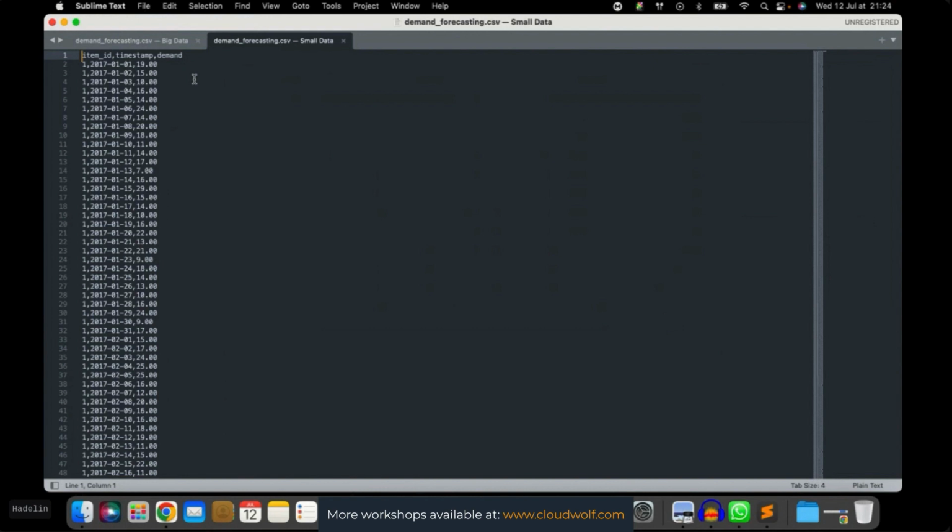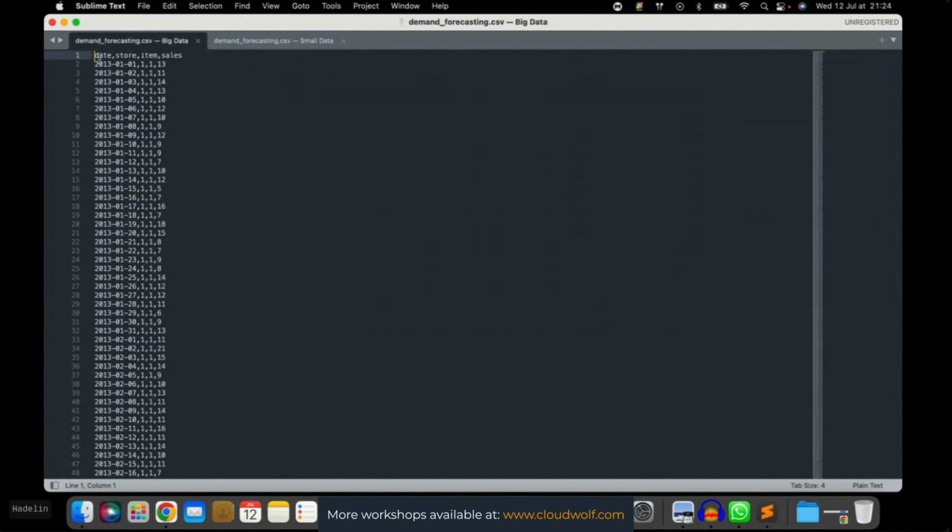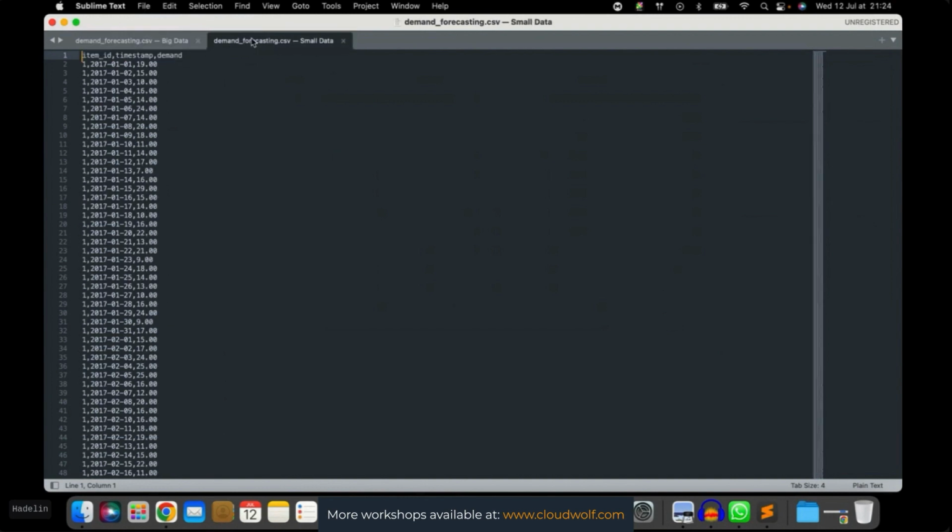What did I do inside the small data? Well, first, I changed the format, because you have to understand this: Amazon Forecast doesn't adapt to your data set. You have to adapt to Amazon Forecast. You have to adapt to the format expected by Amazon Forecast. So first, there are different names of the attributes here, and you will understand a bit later why I had to change the name of the attribute.